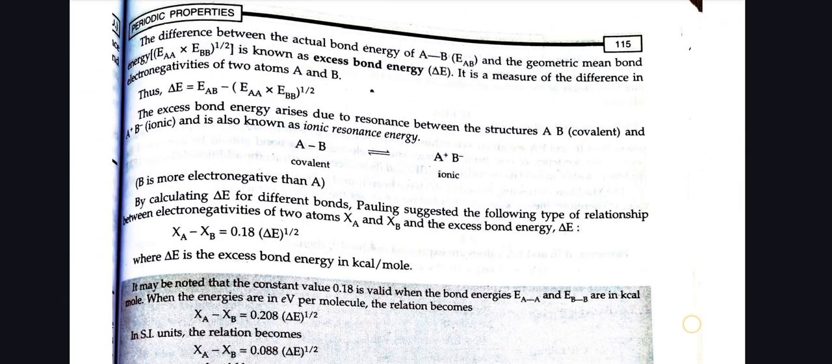The difference between the actual bond energy of AB, E_AB, and the geometric mean bond energy (E_AA × E_BB)^1/2 is known as excess bond energy, which is represented by delta E. It is a measure of the difference in electronegativities of the two atoms A and B. Thus, delta E equals E_AB minus (E_AA × E_BB) raised to the power 1/2. The excess bond energy arises due to resonance between the covalent AB structure and the ionic A+ B- structure, and is also known as ionic resonance energy.